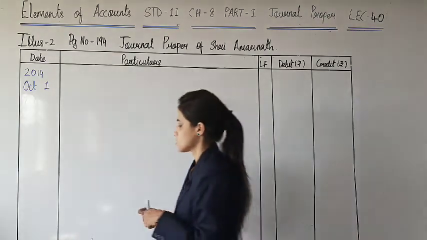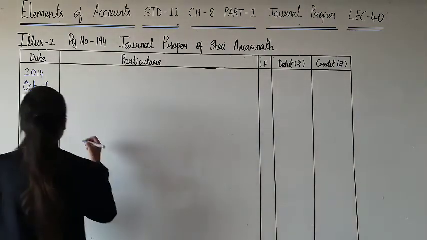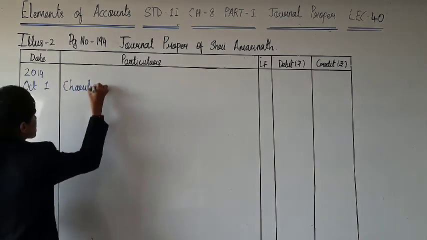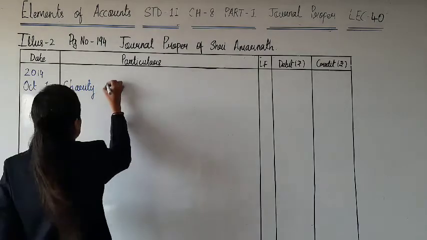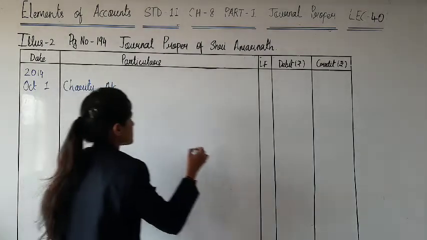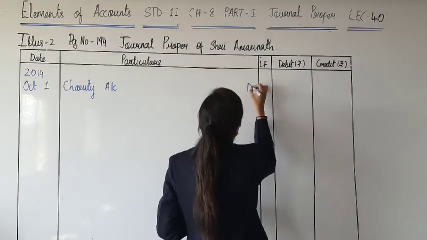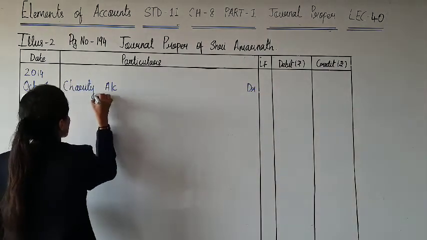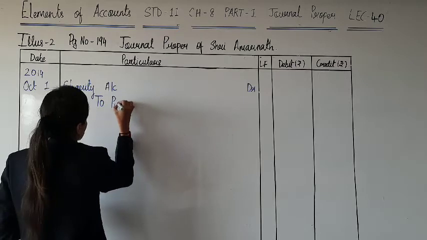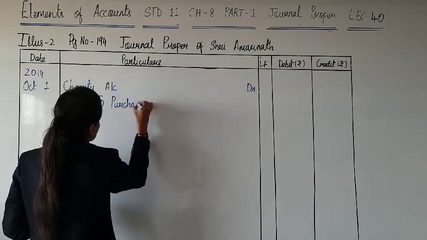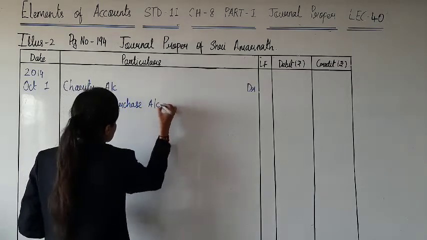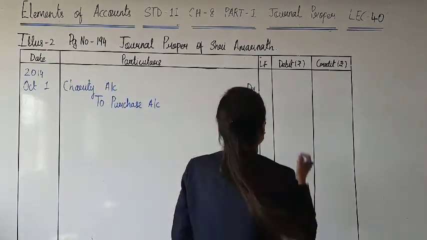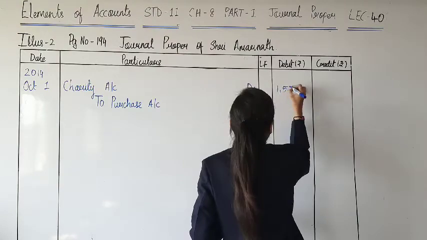So simply the journal entry for this becomes charity account debit to purchase account. How much? Goods of rupees 1500.